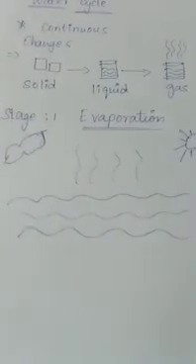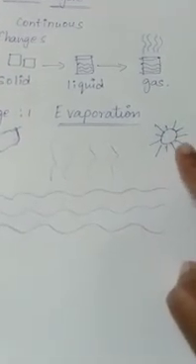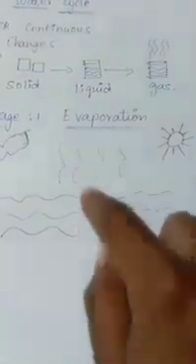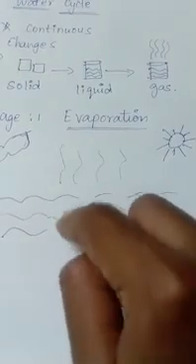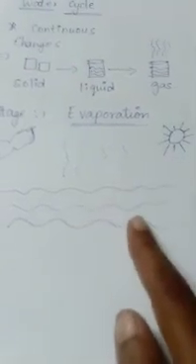In evaporation, the sun provides heat energy. The heat energy of the sun falls on water bodies like rivers, oceans, and lakes, so the water slowly evaporates as vapor into the air. Due to the sun's energy, the water bodies start to evaporate and mix with the air. This is called evaporation.